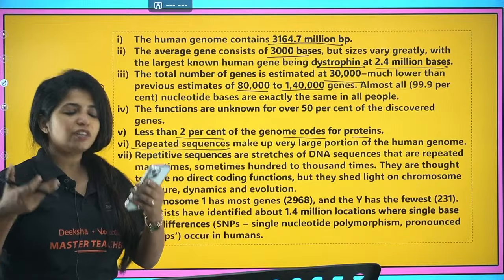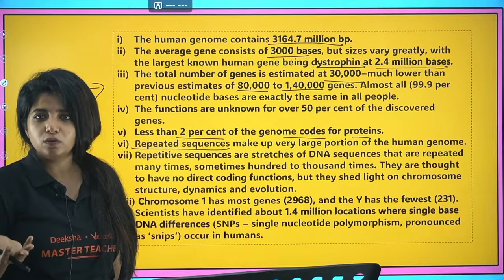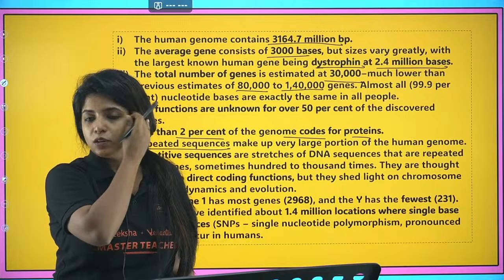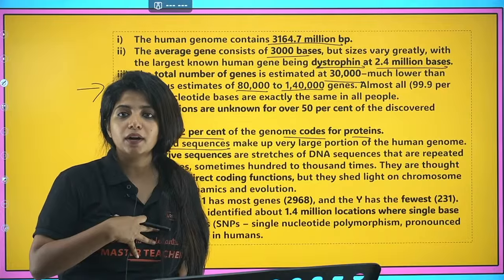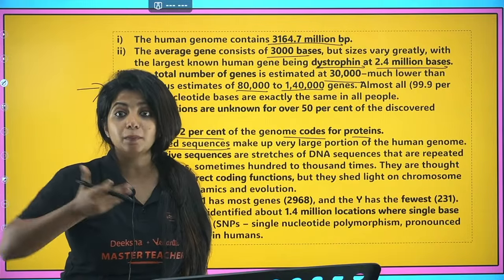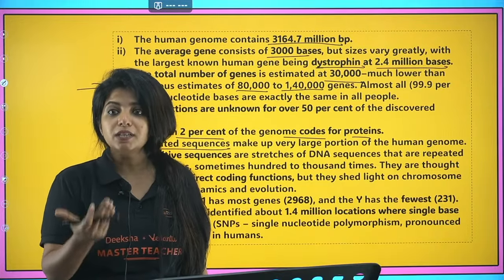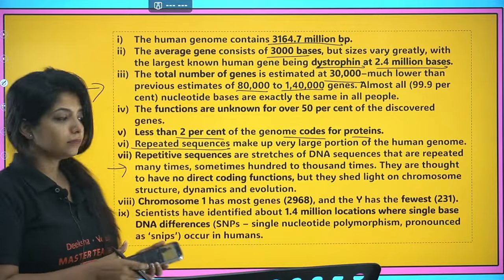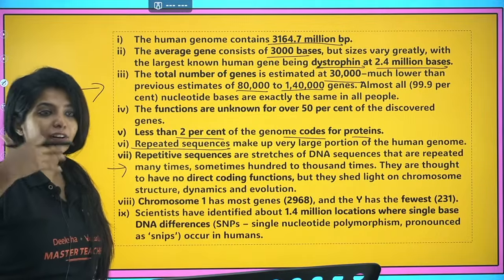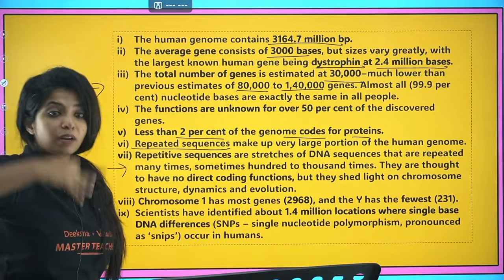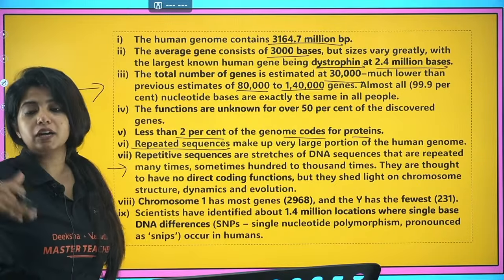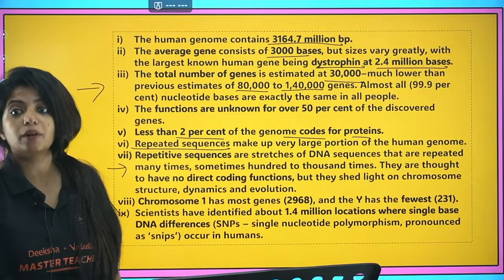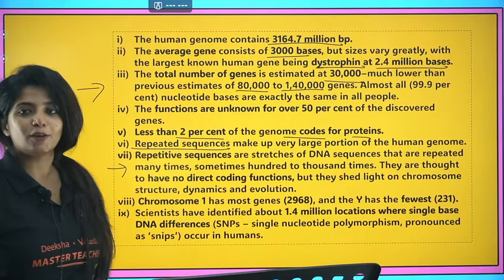Ma'am, in that case, what is the use of this repeated sequence? Is there any use? Basically, it can be repeated in different numbers in different people. It can be repeated 8 times in my cell, in yours it can be 10, and depending on that we can be different. So that is really important for understanding the basic differences between us, and the evolution as well. An organism and I might share the same DNA but in different numbers. That's how we can relate. Probably this organism might have evolved from me, or you, or any organism out there.